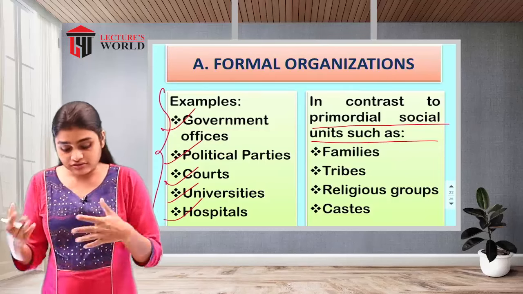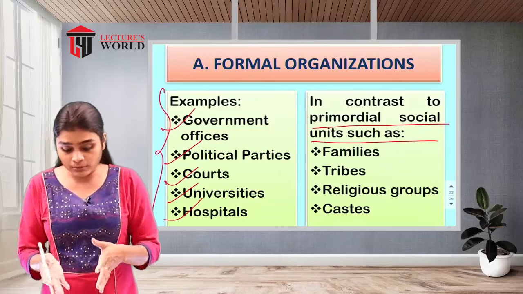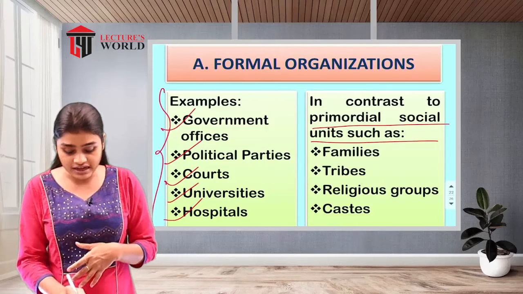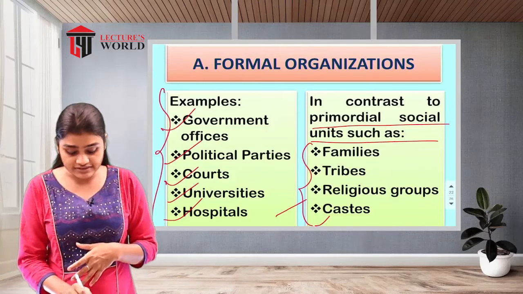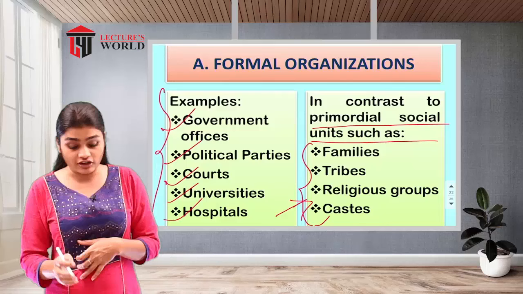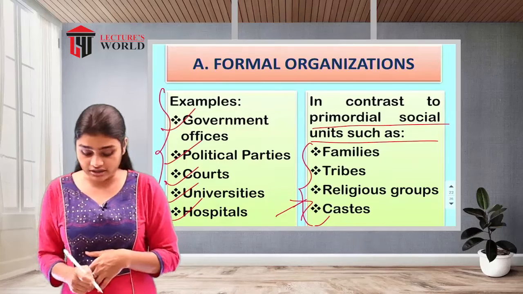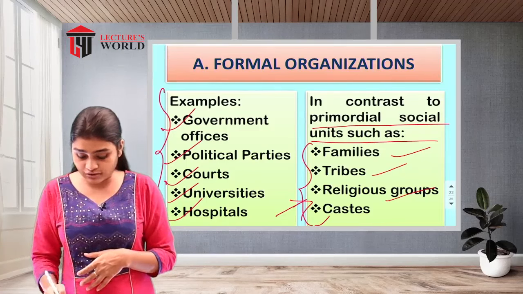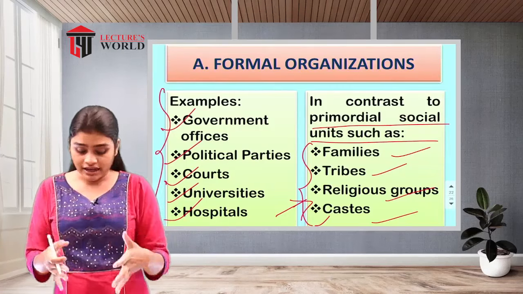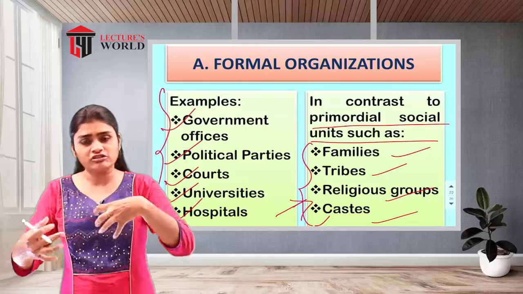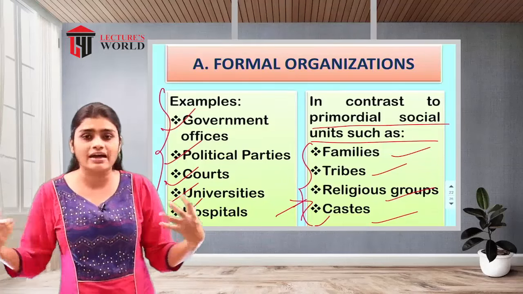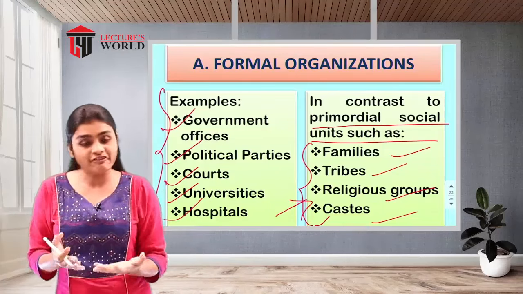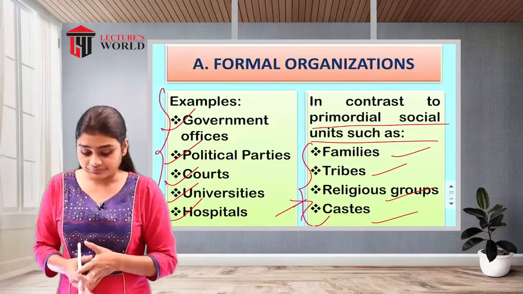In contrast, the primary social units are not formal organizations at all: families, tribes, religious groups and caste. Tribes are groups of people with the same traditions or customs.